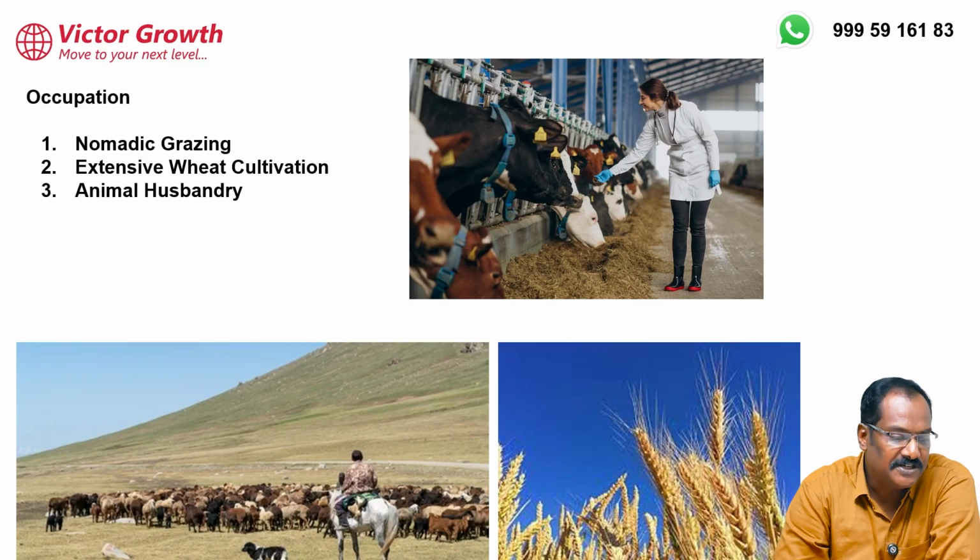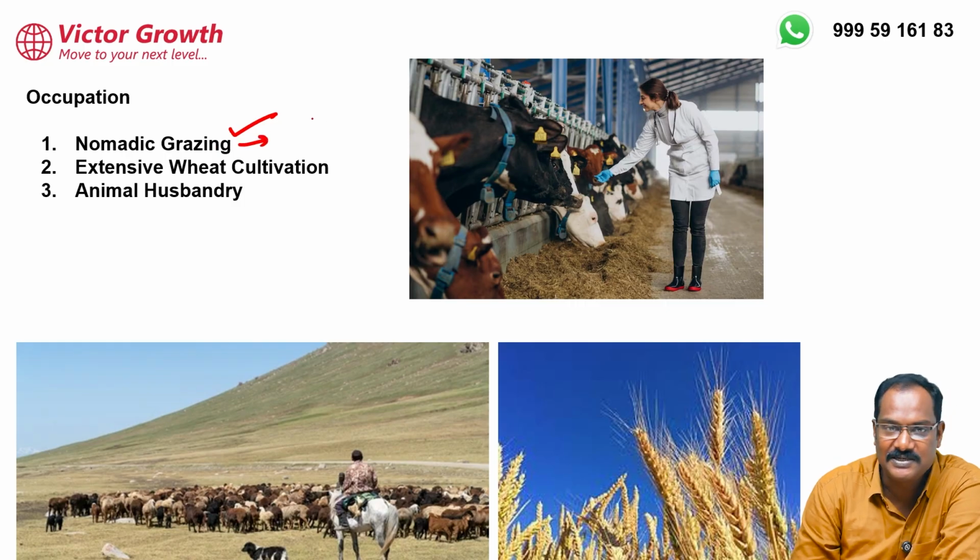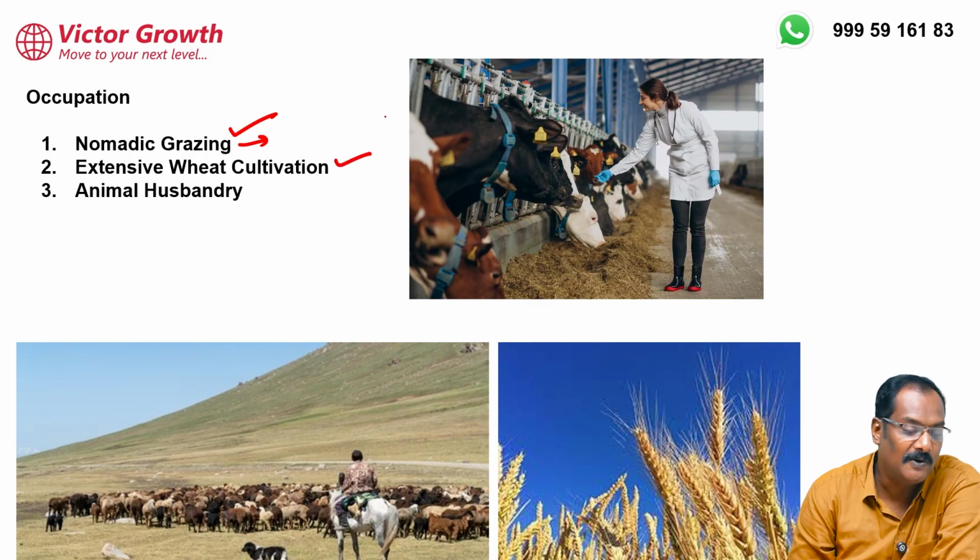Now, what is the occupation of the people? Okay, nomadic grazing. Nowadays it is not mainly done. Once upon a time it was there. We can say almost over 100 years back we had nomadic grazing. Nowadays it is reducing or almost nil. Extensive wheat cultivation is happening now. Animal husbandry is also happening.